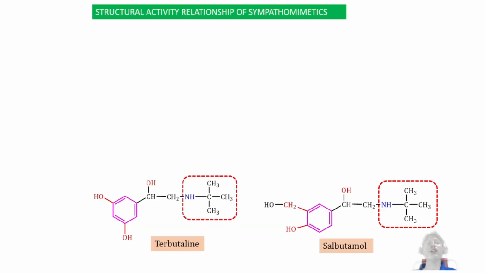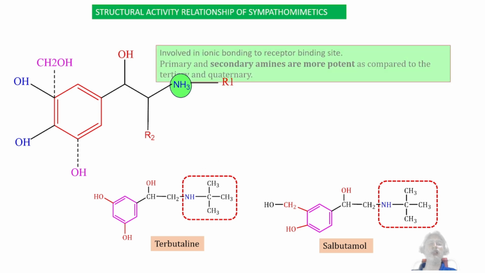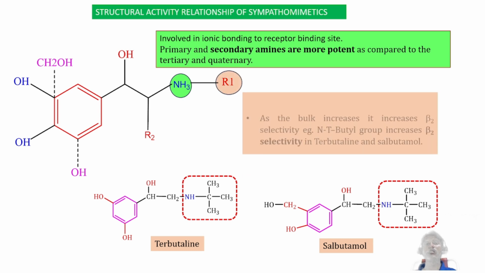Next, the structural activity relationship of sympathomimetics. Here, the amine group can be involved in ionic bonding to the receptor. Primary and secondary amines are more potent as compared to tertiary and quaternary amines. Next, the R1 group.